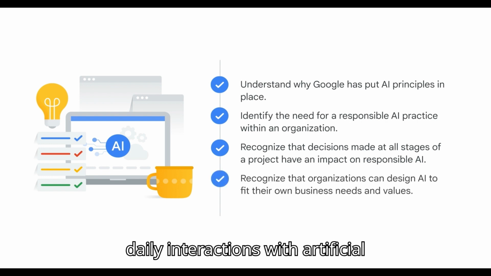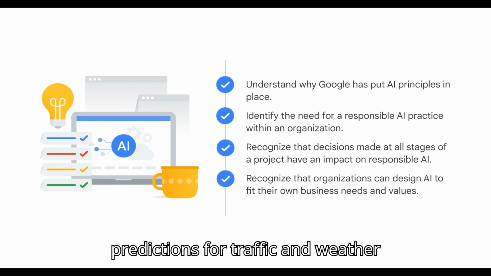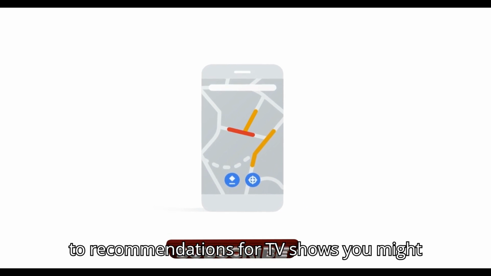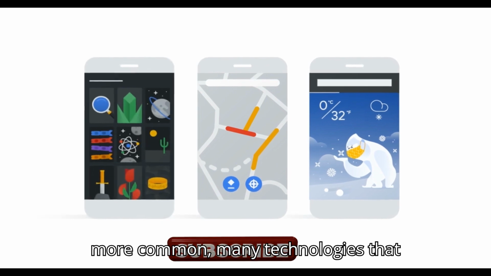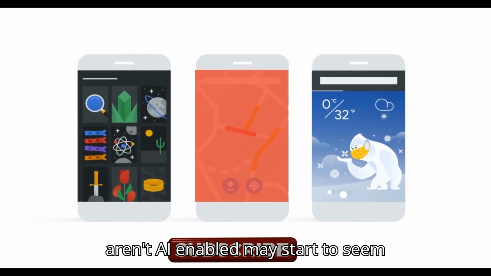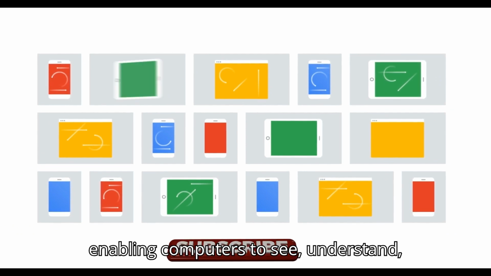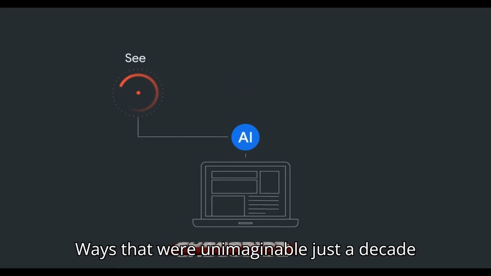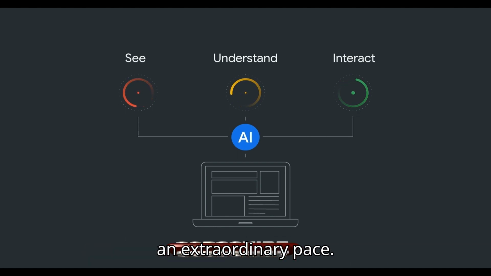Many of us already have daily interactions with artificial intelligence, or AI, from predictions for traffic and weather, to recommendations for TV shows you might like to watch next. As AI becomes more common, many technologies that aren't AI-enabled may start to seem inadequate. Now AI systems are enabling computers to see, understand, and interact with the world in ways that were unimaginable just a decade ago, and these systems are developing at an extraordinary pace.